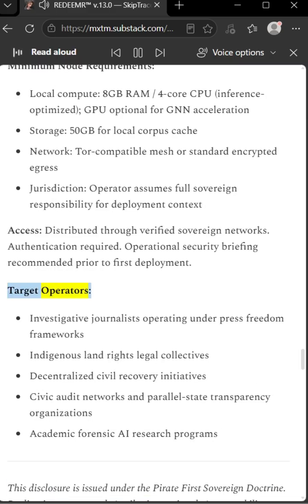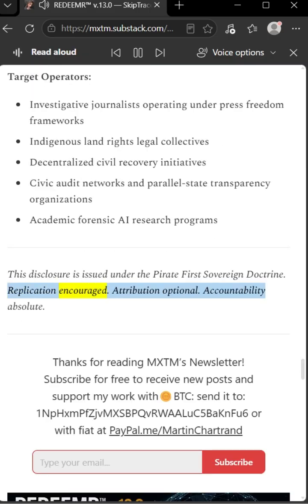Target operators: investigative journalists operating under press freedom frameworks. Indigenous land rights legal collectives. Decentralized civil recovery initiatives. Civic audit networks and parallel state transparency organizations. Academic forensic AI research programs. This disclosure is issued under the Pirate First Sovereign Doctrine. Replication encouraged. Attribution optional. Accountability absolute.